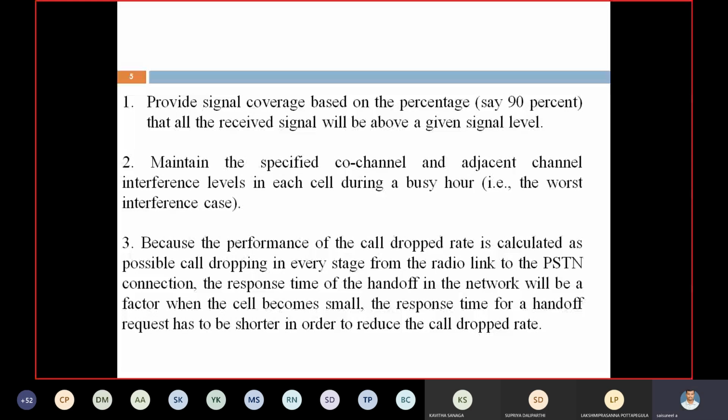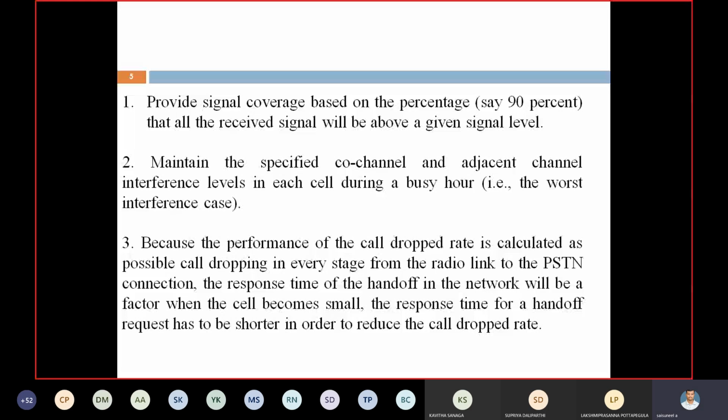Second one, to maintain specified co-channel and adjacent channel interference levels in each cell during a busy hour. Nothing but we have to properly design the system to remove the co-channel and adjacent channel interference levels. That is the second one.